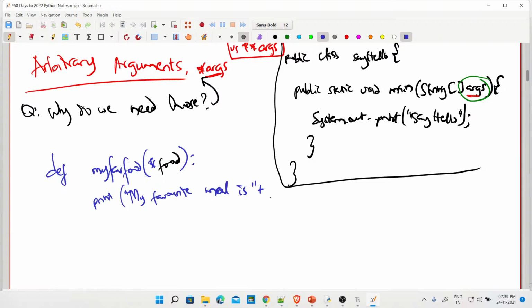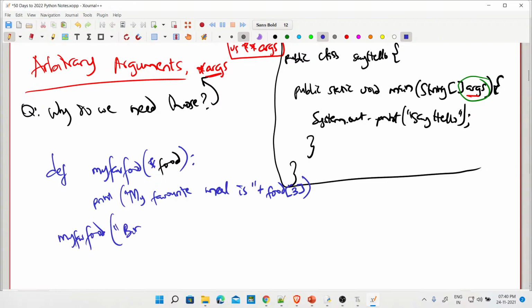Okay, now we go back here, we say food of a list. Now I don't know which list, but I want the one at the third position to be my favorite food. Fine. That means I have defined this. I now need to call this function and pass n number of items there. So I'll go back here. Now I'll say my fav food. In this, I'm going to pass a very long list.